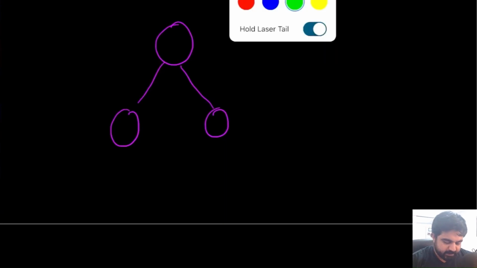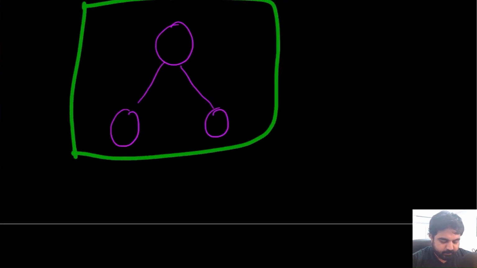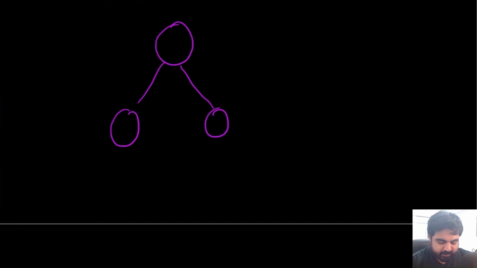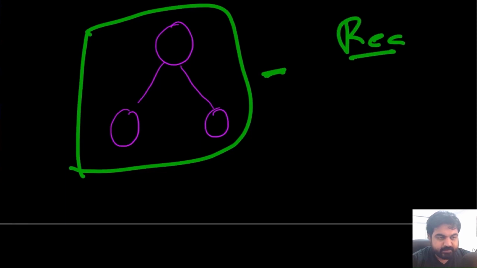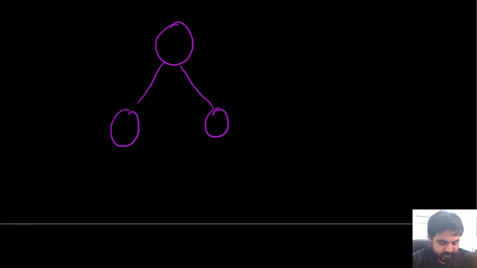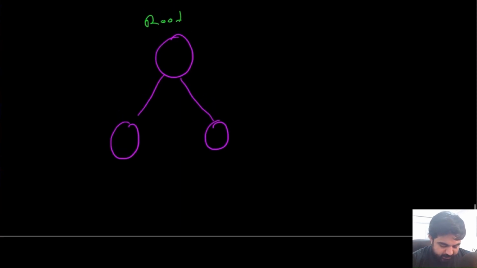Okay, suppose this is the most basic input, the most basic binary tree we are given. Now in any tree problem, we will try to see what the solution would be for this one, and then using a recursive approach we can solve much bigger problems, because that is a common property in trees. If we see the most basic structure of a tree, it has a root node. This root node currently has a left child and it also has a right child.